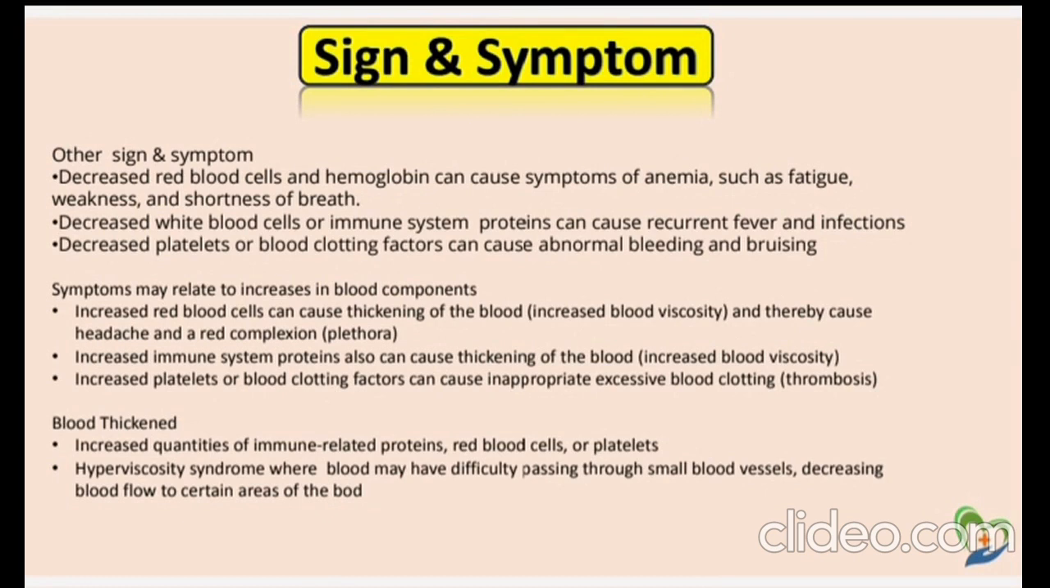Symptoms may relate to an increase in blood components. Increased red blood cells can cause thickening of the blood and cause headache and a red complexion. Increased immune system proteins also can cause thickening of the blood. Increased platelets or blood clotting factors can cause inappropriate excessive blood clotting. Blood thickening from increased quantities of immune-related proteins, red blood cells, or platelets causes hyperviscosity syndrome, where blood may have difficulty passing through small blood vessels, decreasing blood flow to certain areas of the body.